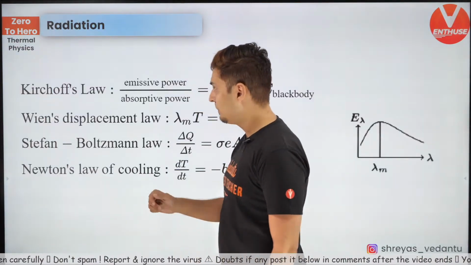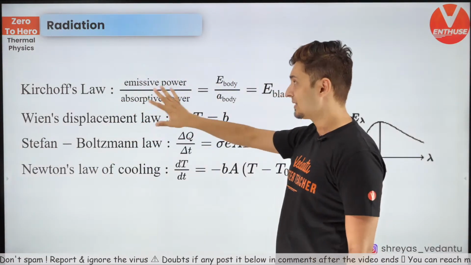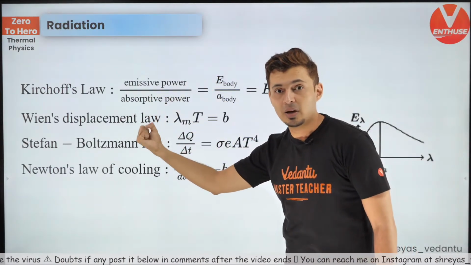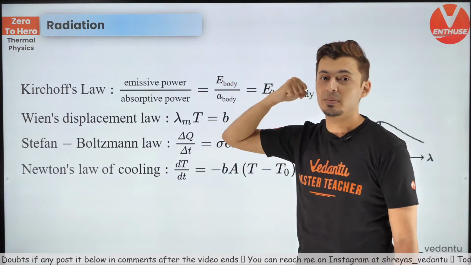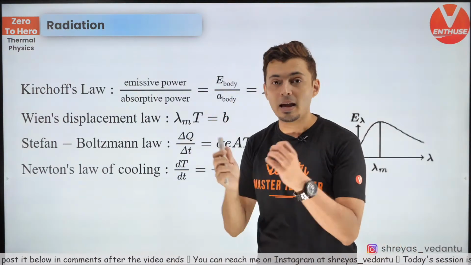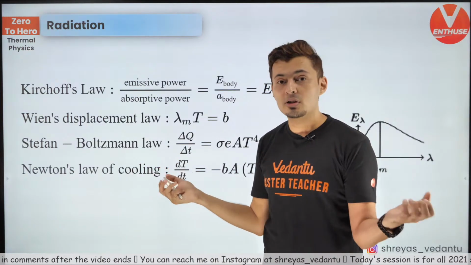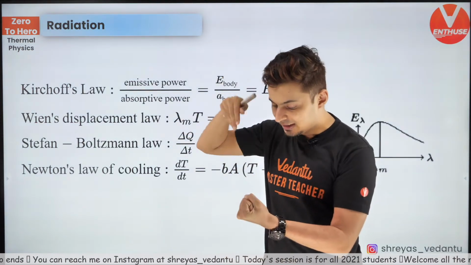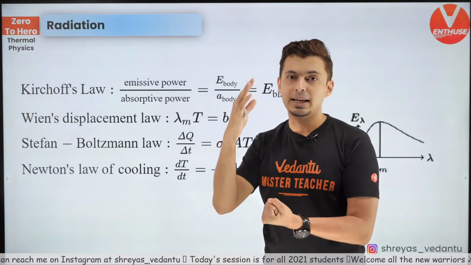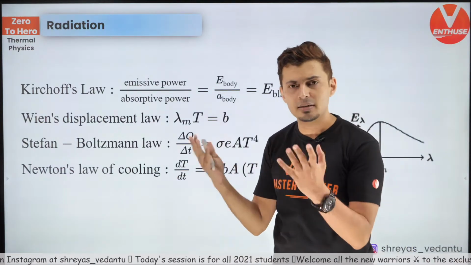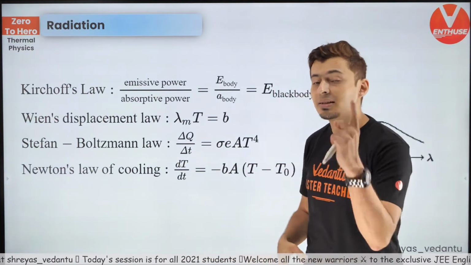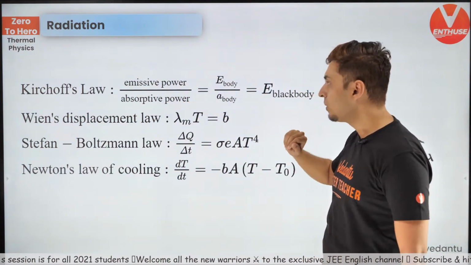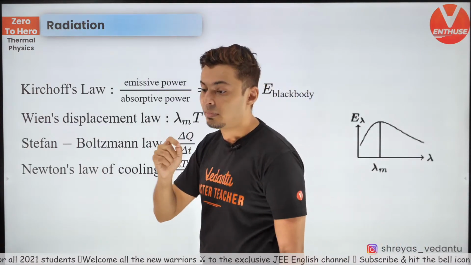Okay, next up, the radiation related formulas. Again, Kirchhoff's law. It says coefficient of absorption is equal to coefficient of emission. Remember, every body emits radiation. Also, that radiation, when it falls on something, can be absorbed, transmitted, or reflected. And each body will reflect, transmit and absorb by different amounts. So it says coefficient of emission and coefficient of absorption are always equal. Okay, and remember this.